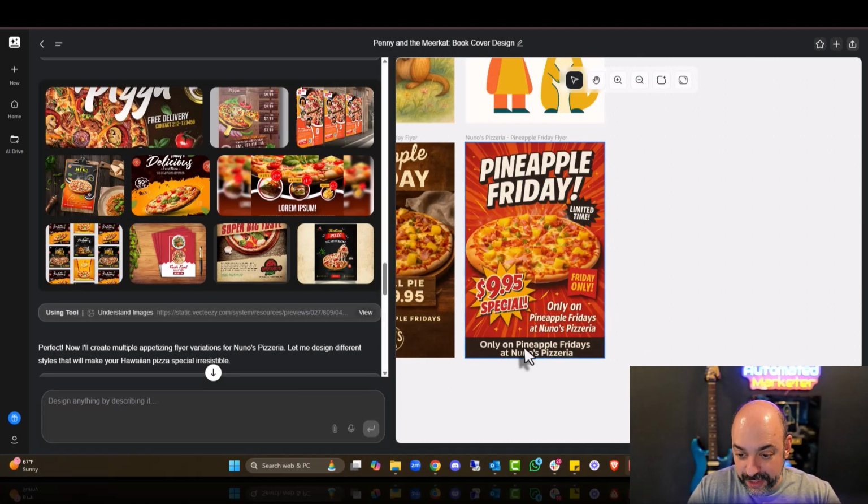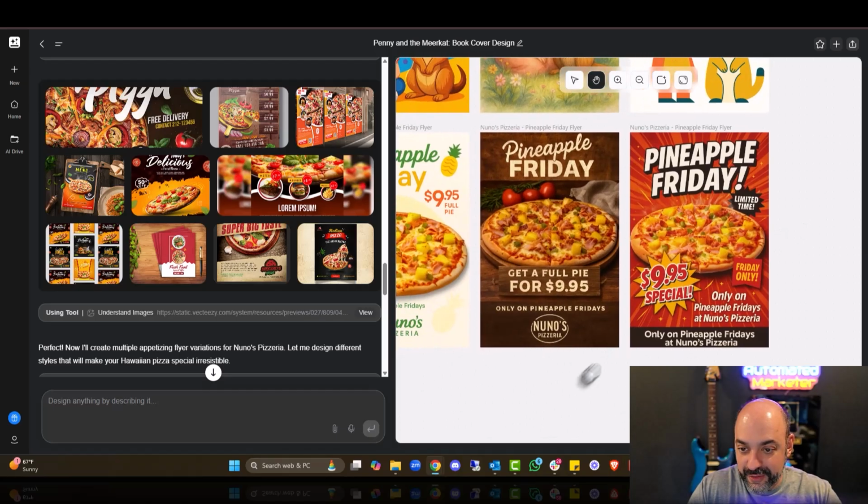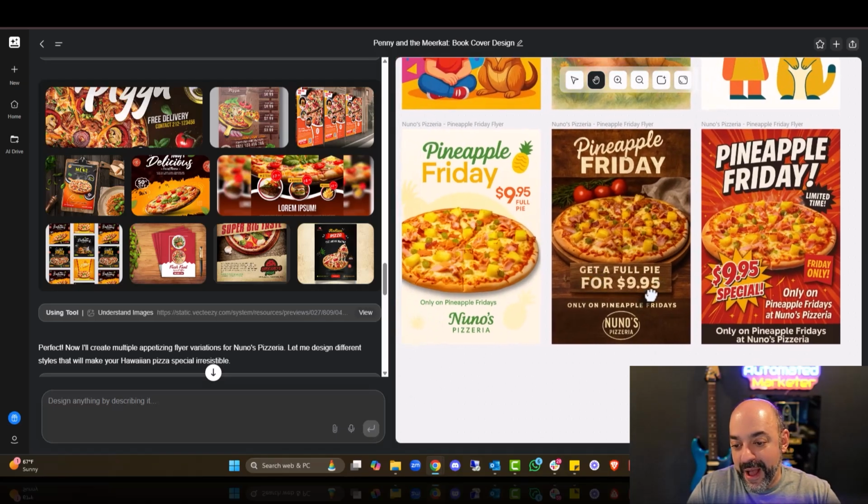Pineapple Friday, good on the writing, only on Pineapple Fridays at Nuno's Pizzeria. All right, it's got a couple goods. Again, we're going to select the hand right here, go to the right. Pineapple Friday, get a full pie for $9.95. Only at Pineapple Fridays, Nuno's Pizzeria.